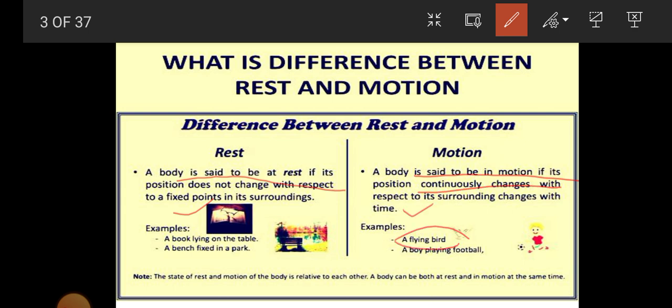For example, a flying bird, a boy playing football, obviously his position is changing. Now a book lying on the table, obviously the position of the book will not change. A bench fixed in a park, obviously its position will not change. The state of rest and motion of a body is relative to each other, and a body can be both at rest and in motion at the same time.